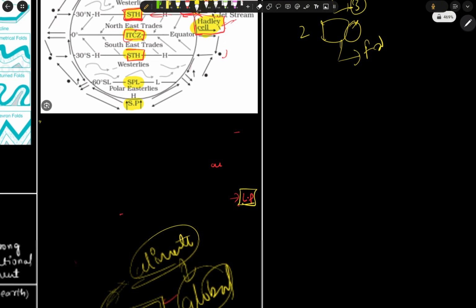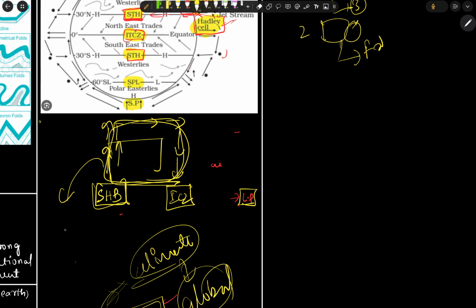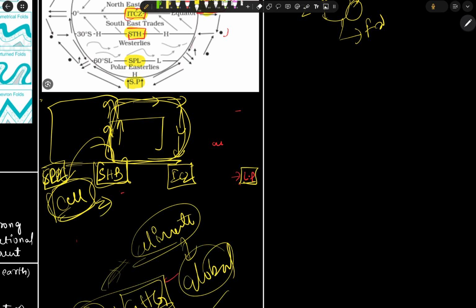So these cells which we have seen here, the type of air masses which move like this. So from ITCZ to the subpolar high pressure belt, this one circulation is known as a cell. It is called one cell. And from the subtropical high pressure belt to the subpolar low pressure belt, it is known as another cell. We call it one cell, and we call it another cell.